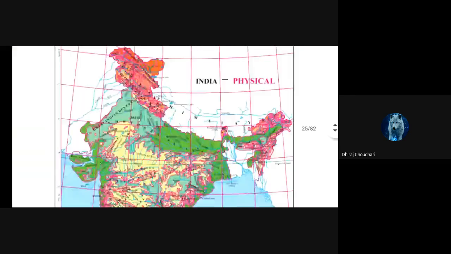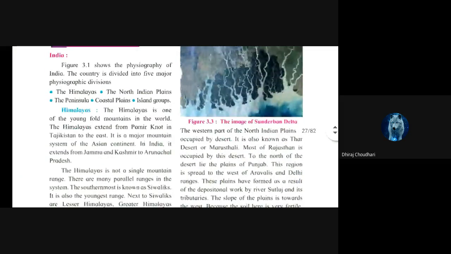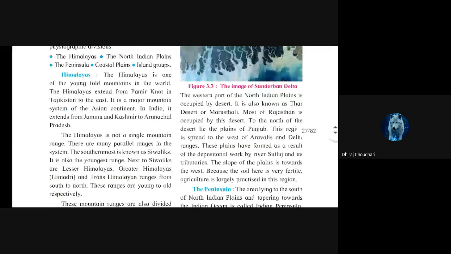See here Kolkata and Sundarban is there. So mouth of the Ganga is shown over here. Okay. So this is the largest delta in the world. And how this looks like if you take the photograph from the satellite, it looks like this. Image of Sundarban Delta.